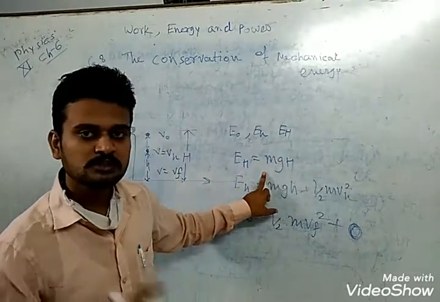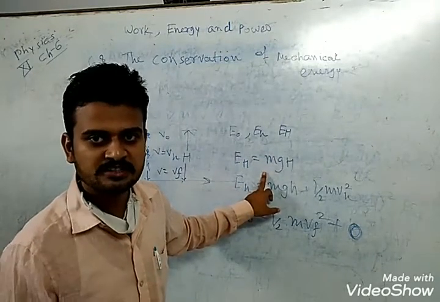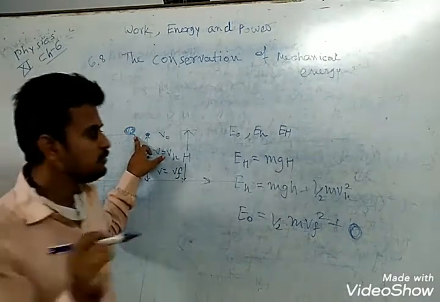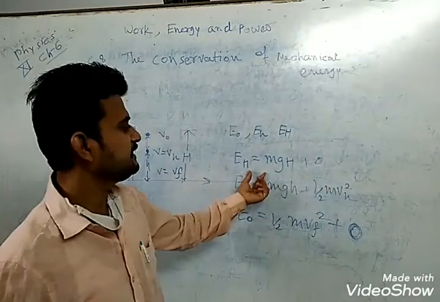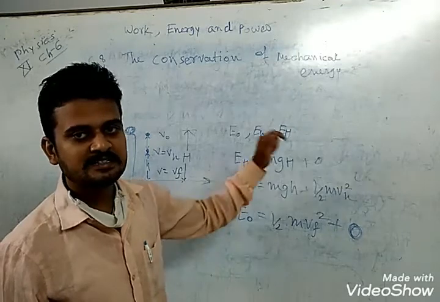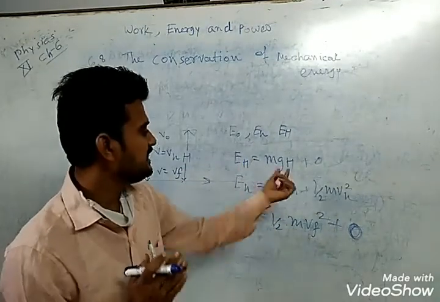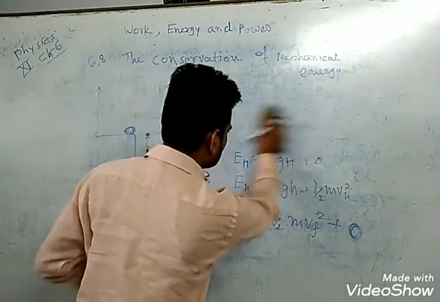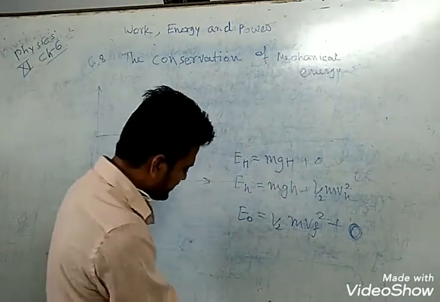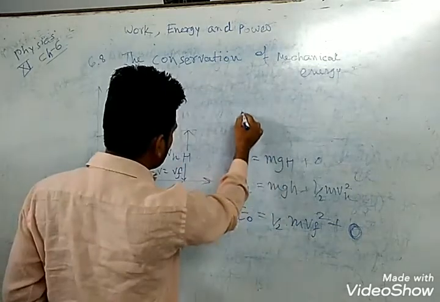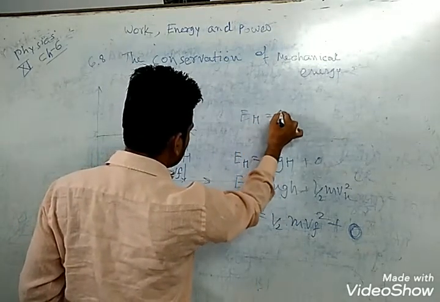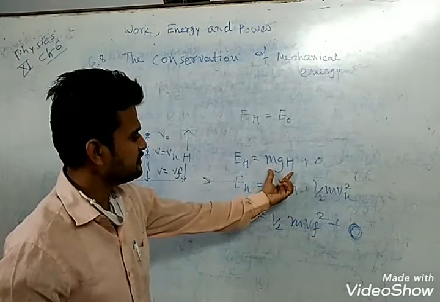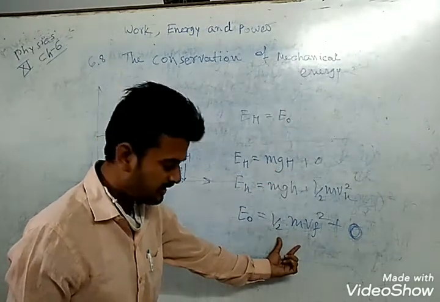In the first case, the total mechanical energy is equal to potential energy, because at the top the kinetic energy is equal to 0, so total mechanical energy is mgH. So EH is equal to E0, because mgH is equal to 1 by 2 mv square.